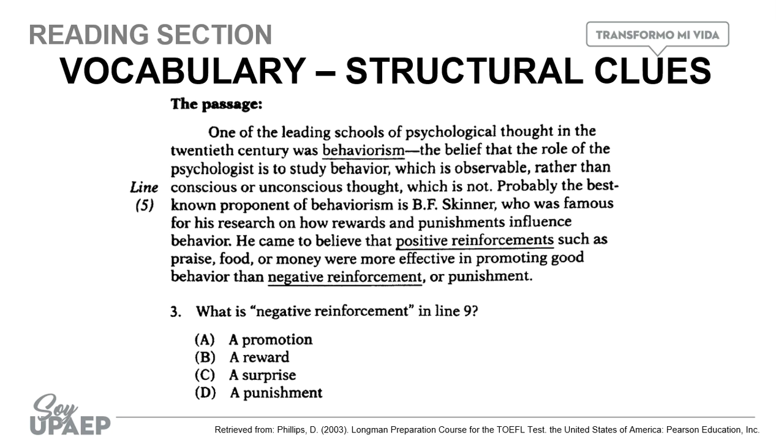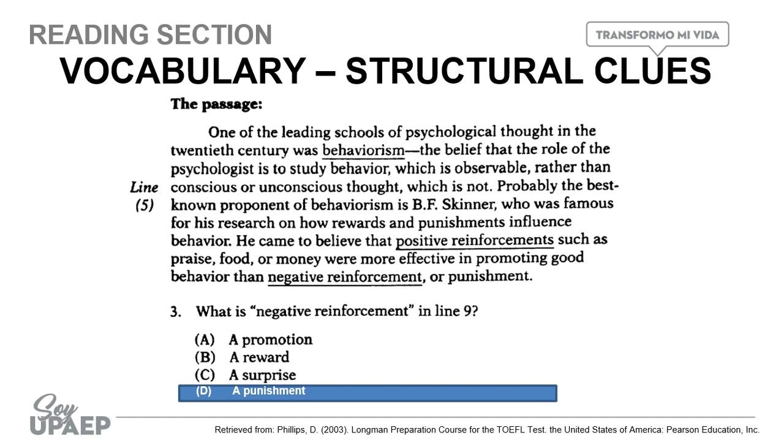And it says, he came to believe that positive reinforcement such as praise, food, or money were more effective in promoting good behavior than negative reinforcement or punishment. So if you notice, another way, besides using hyphens with definitions or examples, is to use a synonym or a definition after a comma. Okay, they are restating the idea in order for you to understand better what the word means. So in this case, we have 4 options: a promotion, a reward, a surprise, or a punishment. So, by reading the example, we can determine that the word negative reinforcement is a punishment. It's letter D.